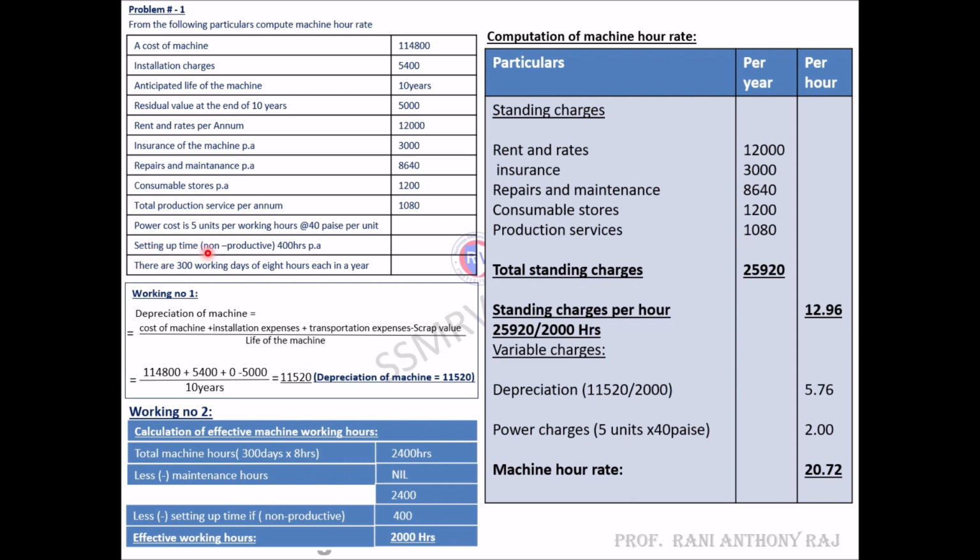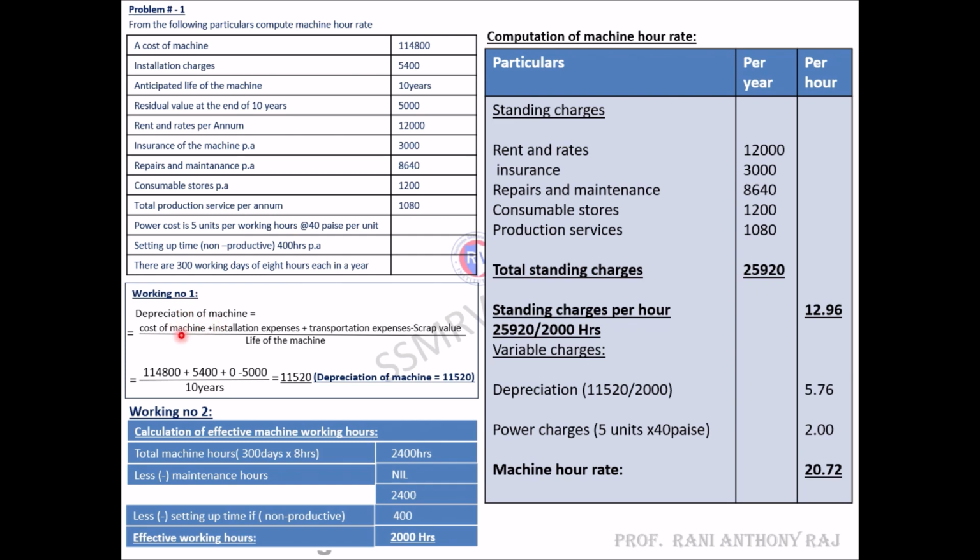Setting up time, non-productive, has been given. This non-productive time will be taken into account while calculating effective working hours. Then there are 300 working days of 8 hours each in a year. This also will be taken while calculating the effective machine hour rate. Now first we will go on to our working note 1.